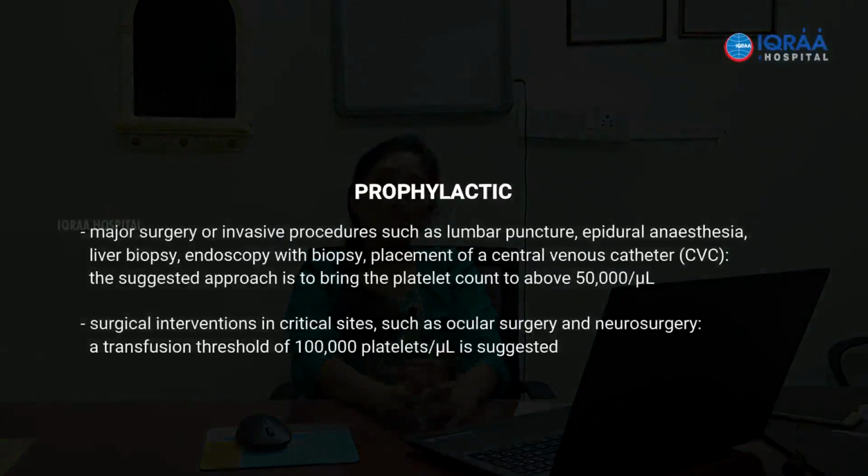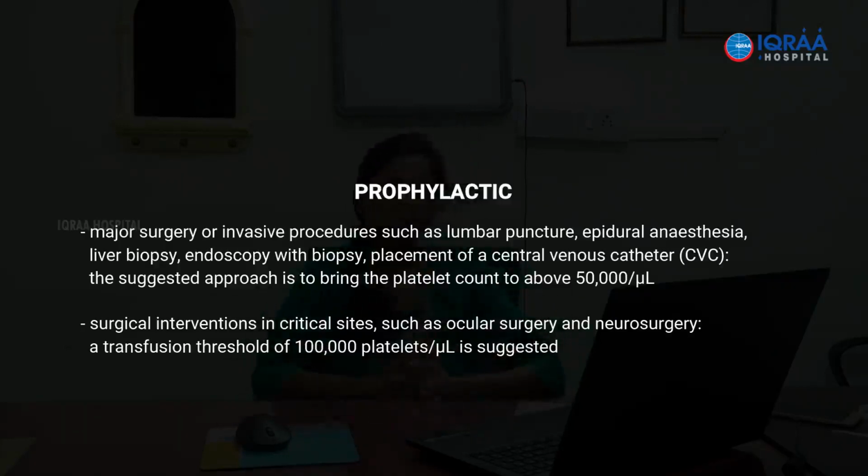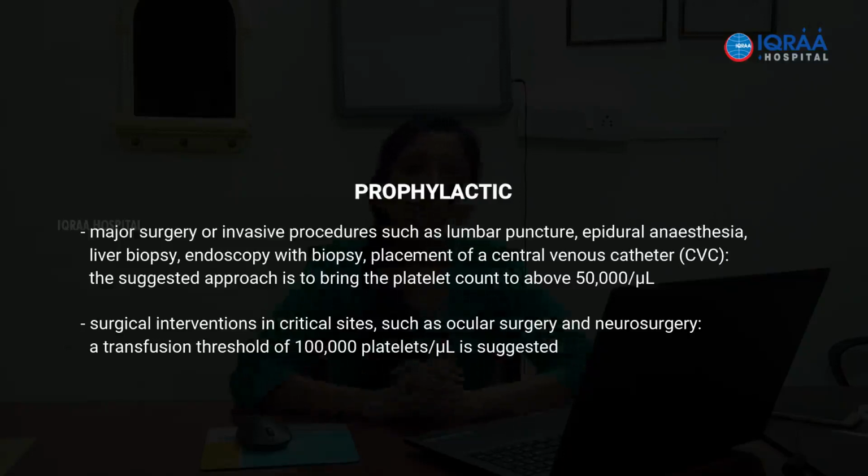For prophylactic transfusions, the general rule is for major surgeries or invasive procedures such as epidural anesthesia, liver biopsy or lumbar puncture, maintaining the platelet count somewhere around 50,000 suffices. But for closed space surgeries such as ocular surgeries or neurosurgeries, you should bring it up to 1 lakh.